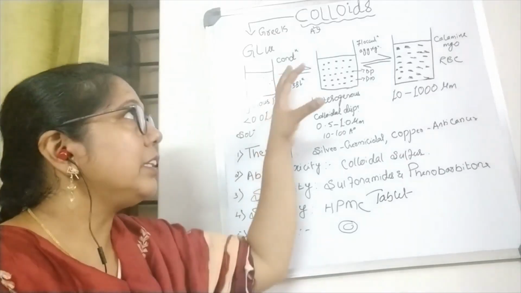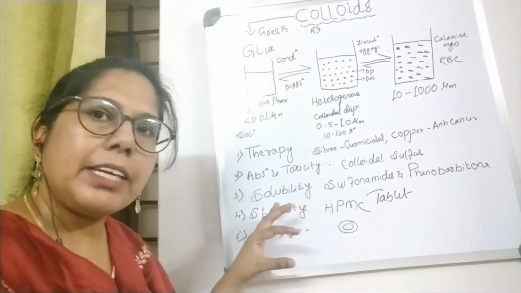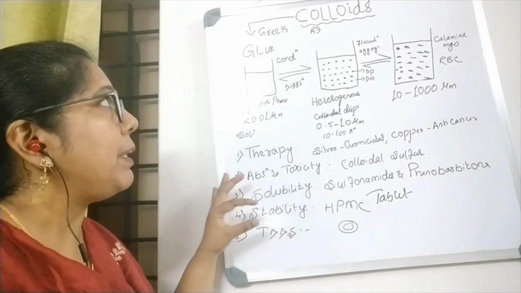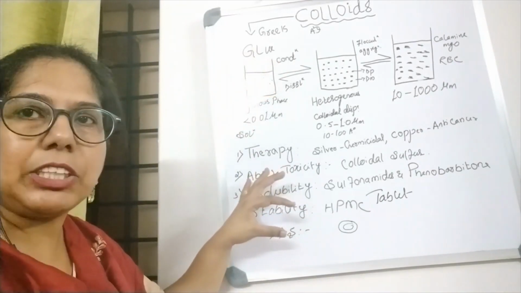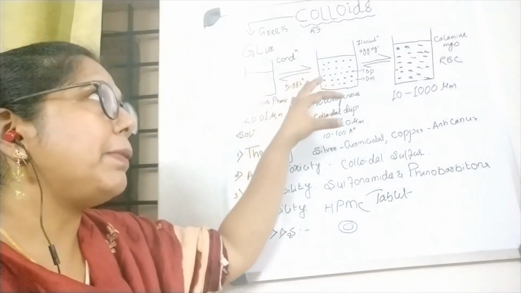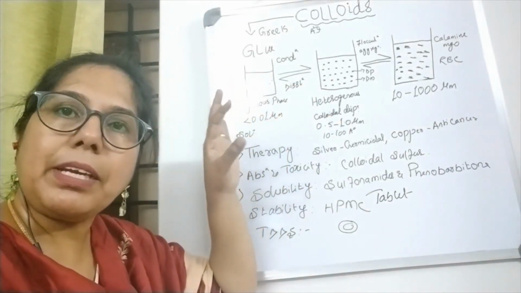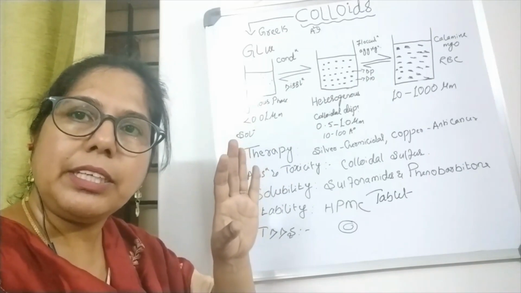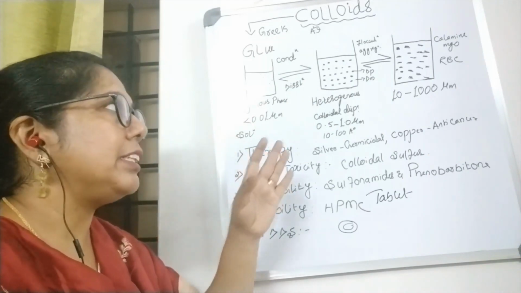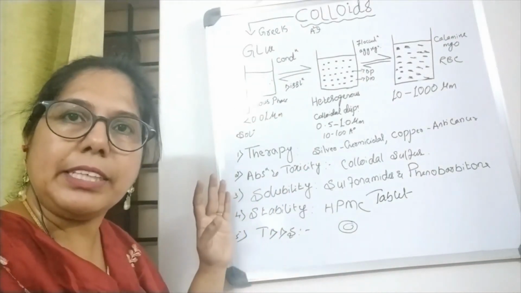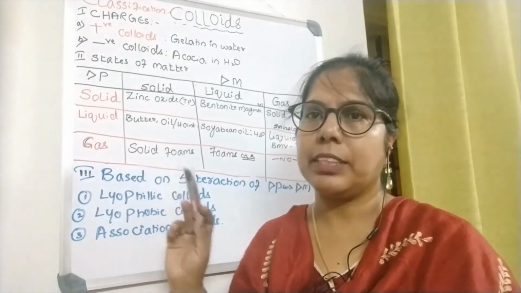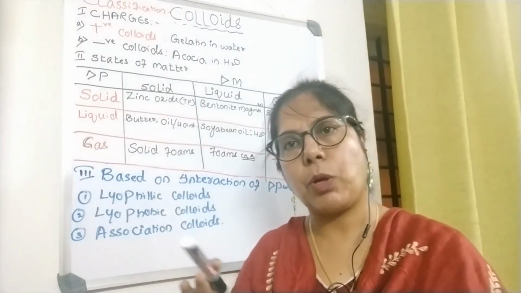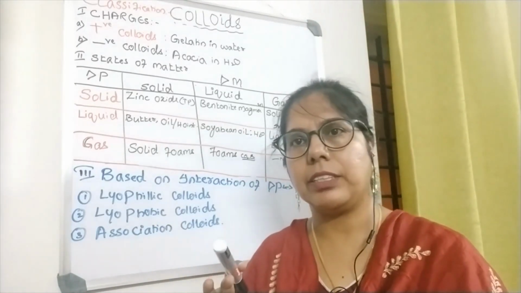So this is the definition and the application of colloids, that is, what is colloid and its application. If I have to give an example of colloids, I can give acacia in water or insulin. If I have to say colloid classification, it has been broadly classified into three categories.